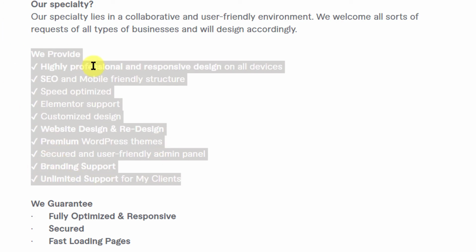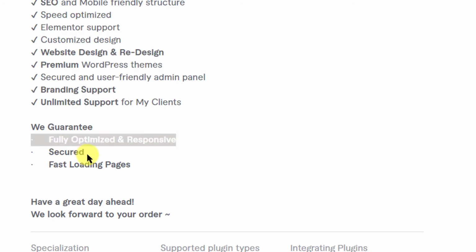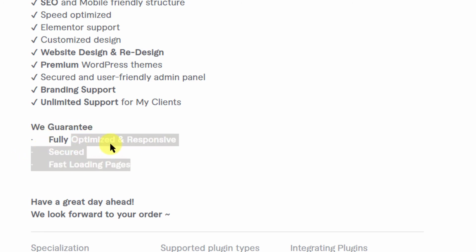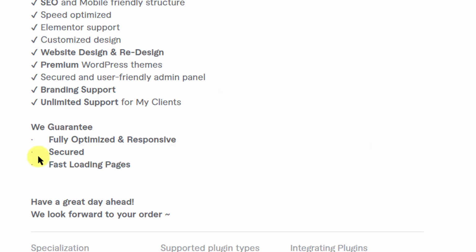Nice. I like this last line. This is also nice, what all he offers to his clients. We guarantee fully optimized and responsive pages, secured pages, fast loading pages. Okay, actually these were separated by commas, I think, and he has just pressed enter here and made it bullets. It looks like fully optimized and responsive, secured, fast loading pages. One sentence.